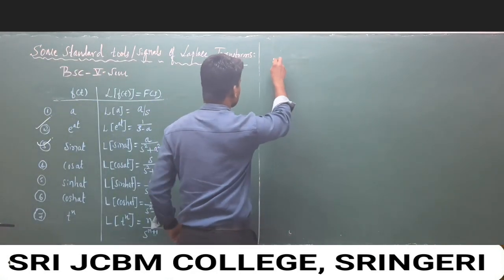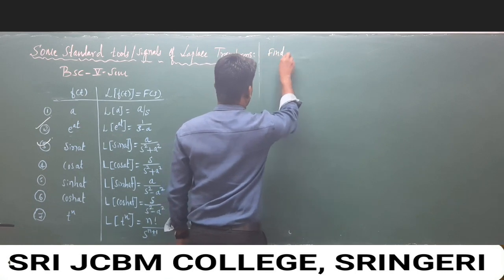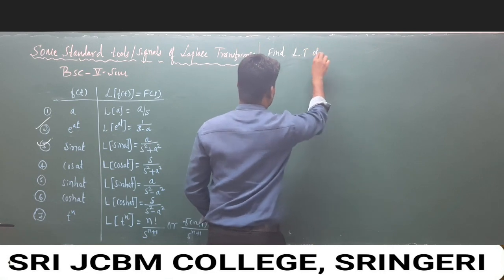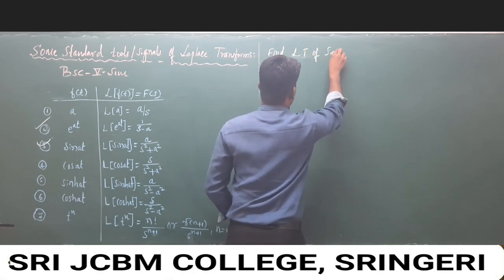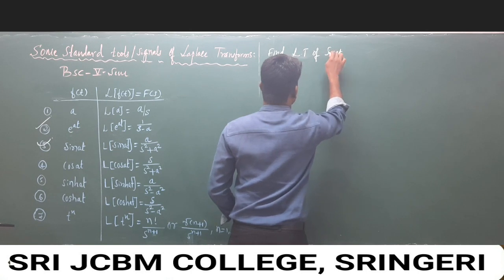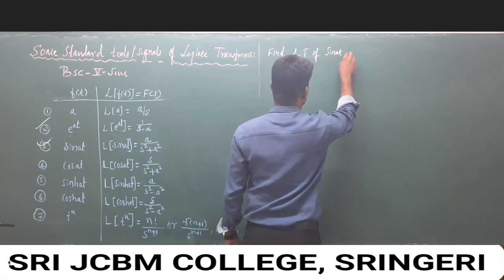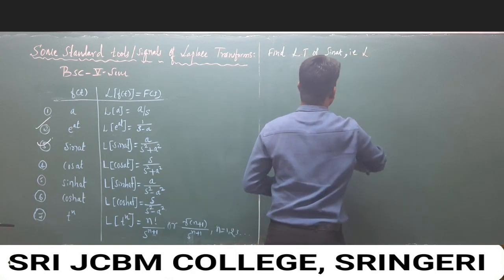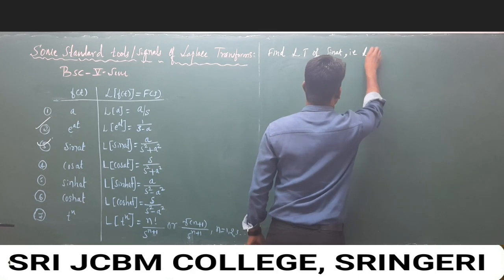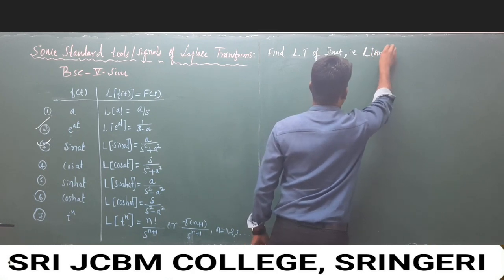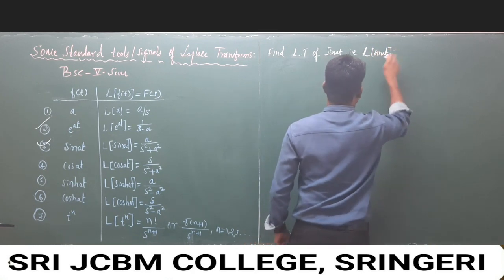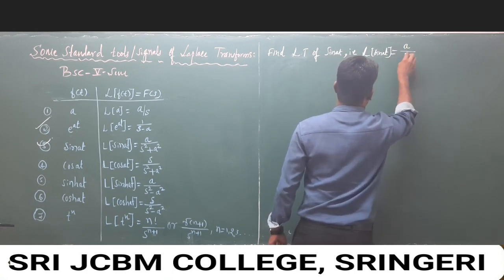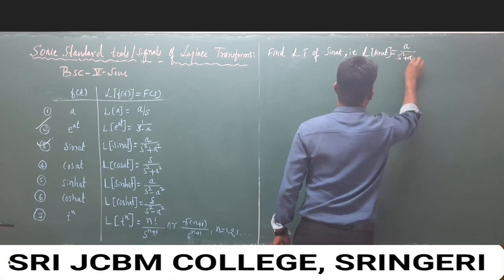Find the Laplace transform of sine of at, that is, Laplace transform of sine of at is equal to a over s square plus a square.